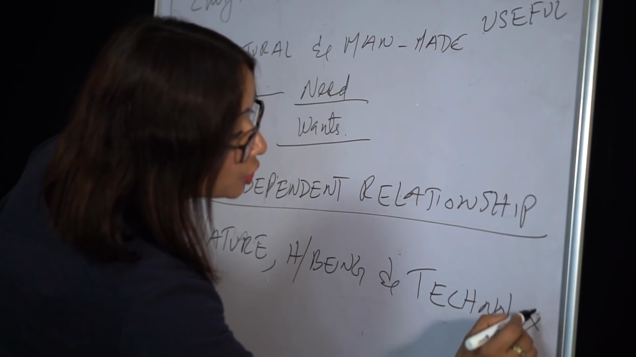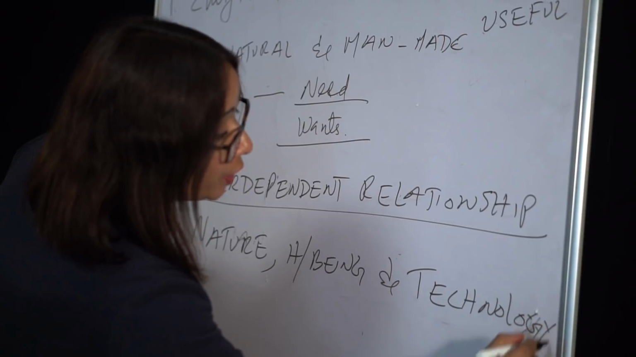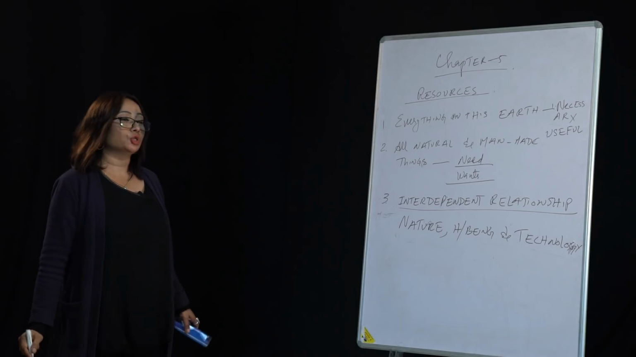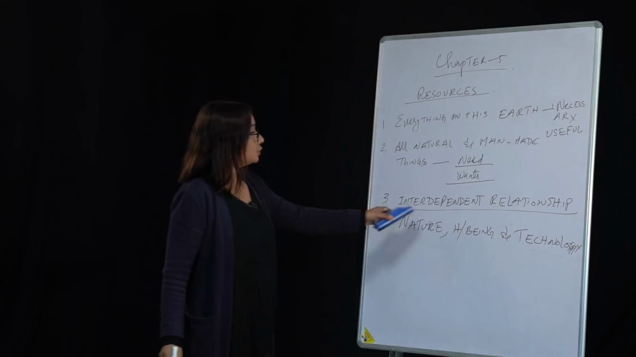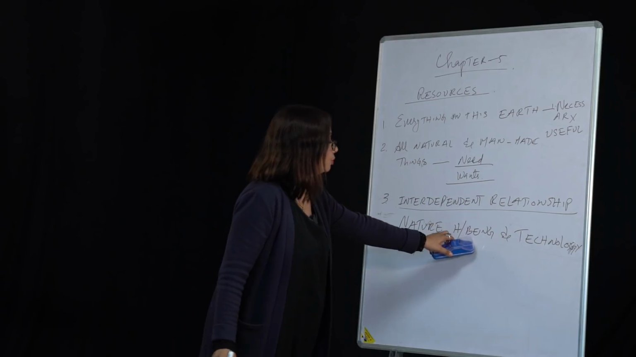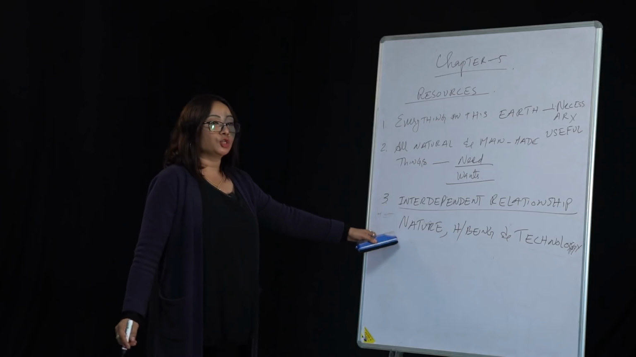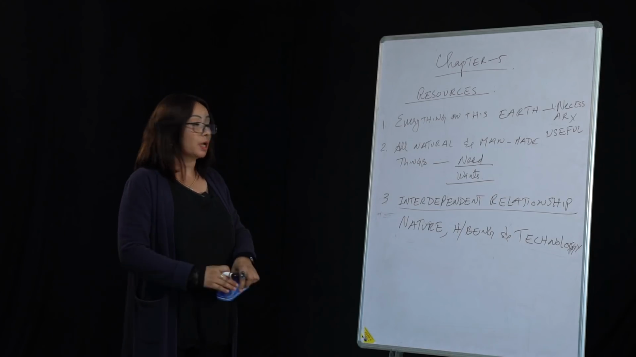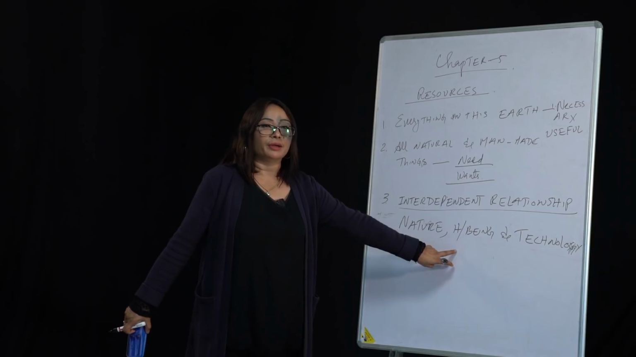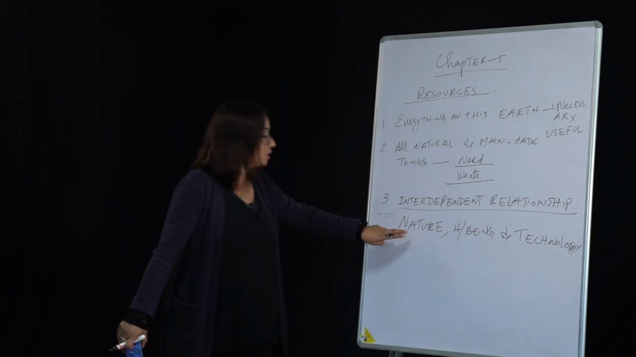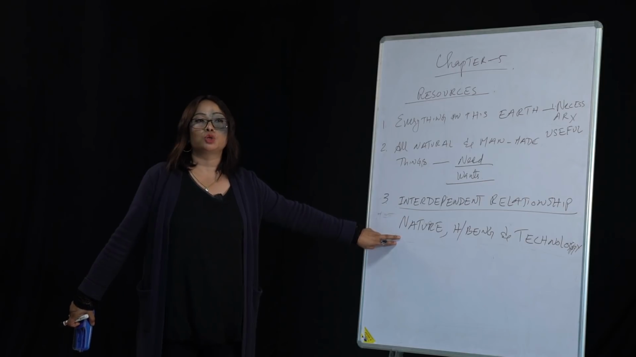There is a close relationship between these three, interdependent relationship. Why do we say there is a close interdependent relationship between nature, human beings and technology? The reason is that, for example, if nature is there, nature has all the things, but human being is not there, then there will be no technology. The things that are there in nature will be of no use.